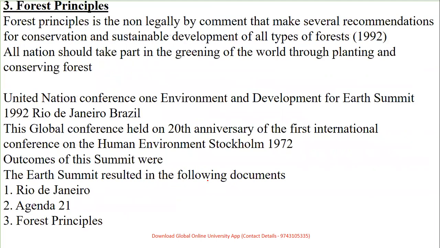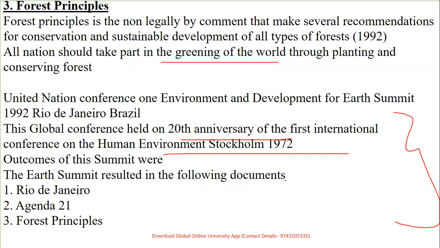Now, forest principles. Now, this forest principles definitely was non-legally binding. It is non-legally binding, with several recommendations for the conservation and sustainable development of all types of forest being made. That is, taking part in the greening of the world. So yes, the outcomes, as I said, I have just summarized over here. So the outcomes were the global conference, that is the 20th anniversary of the one held at Stockholm 1972, with the Earth Summit following into Rio de Janeiro, Agenda 21 and Forest Principles.